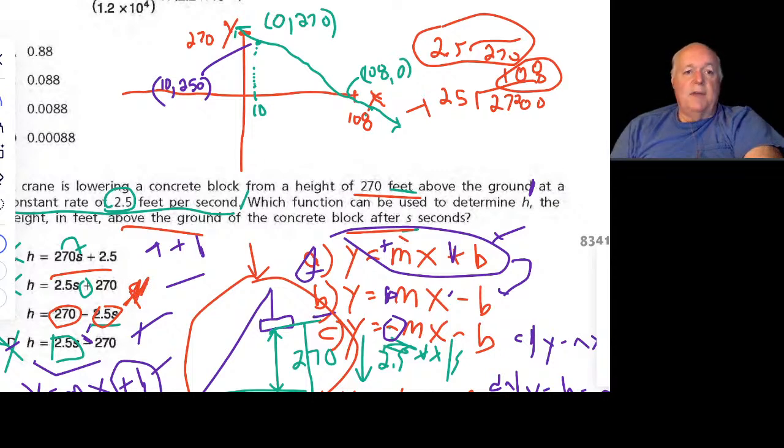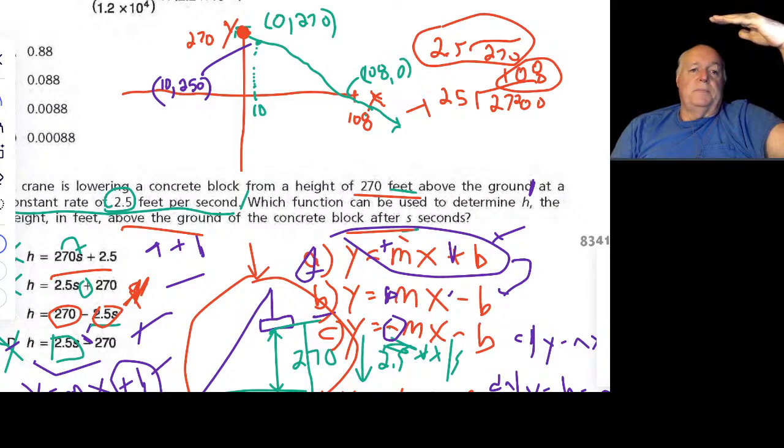Okay, so if we graph that, the green line is the graph of the equation. This dot right here, that I'm making larger and larger right now, is 0, 270. It means the crane originally has the block at a height of 270 feet.